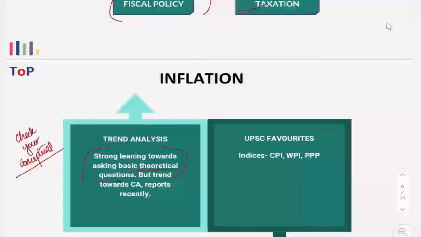Now UPSC's favorite is different indexes, that is consumer price index, wholesale price index, right? These are indexes that UPSC actually likes from this particular portion.